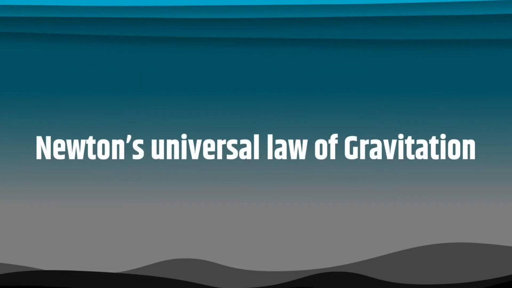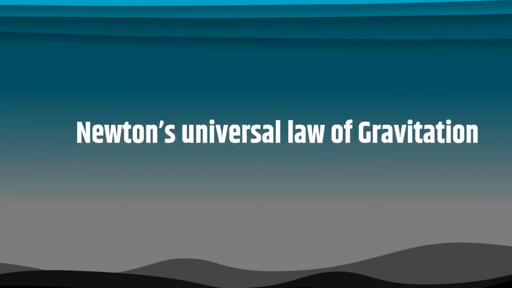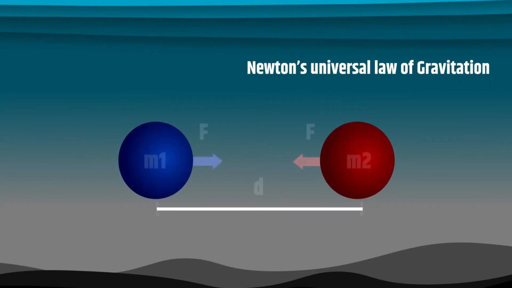Newton's universal law of gravitation. According to this theory, every object in the universe attracts every other object with a definite force. This force is directly proportional to the product of the masses of the two objects and is inversely proportional to the square of the distance between them.